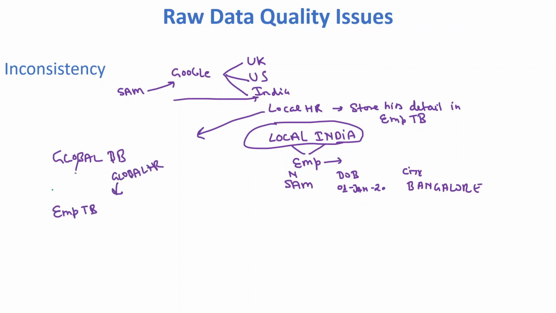Inside this global DB we also have an employee table, and global HR mentioned his details like Sam, name, DOB 11 Jan 20, and location is Bangalore.